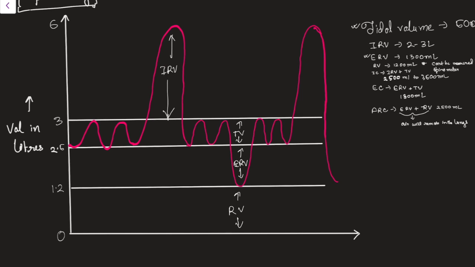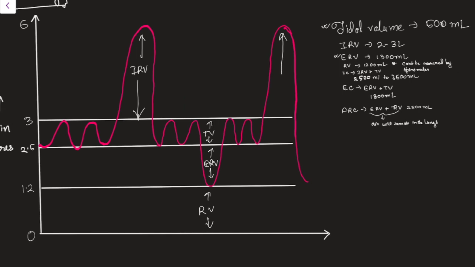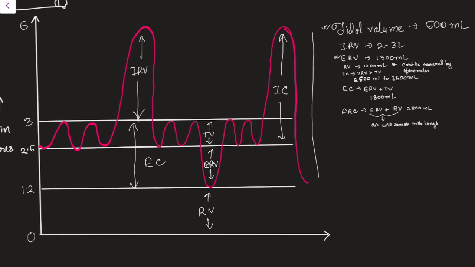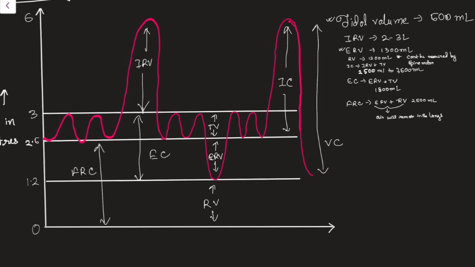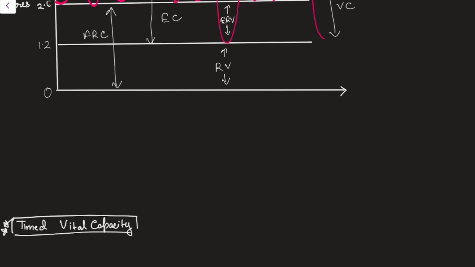Now let's write down the capacities. First, these two together, IRV and TV, will constitute the inspiratory capacity, and these two together will constitute the expiratory capacity. From here to here will constitute the vital capacity, and this will constitute the functional residual capacity. So done with this parameter. Very easy topic. We have been reading this in class 11 also.